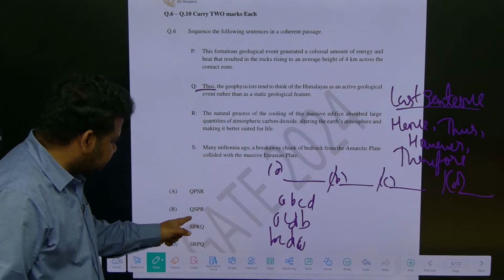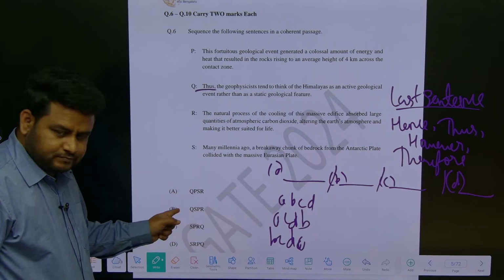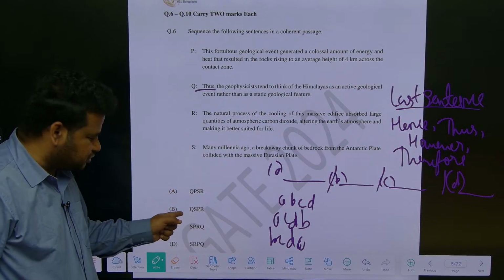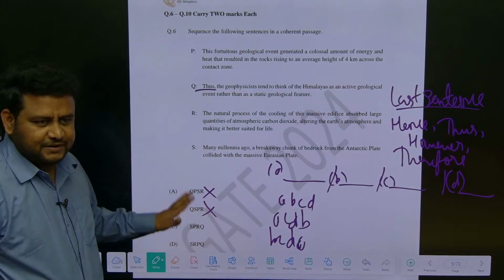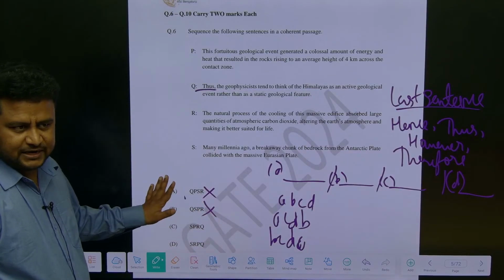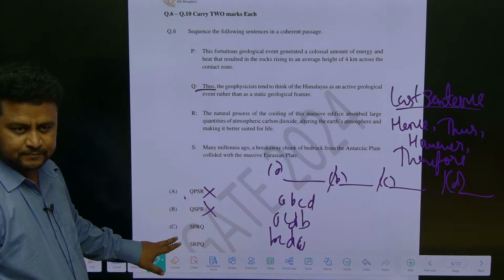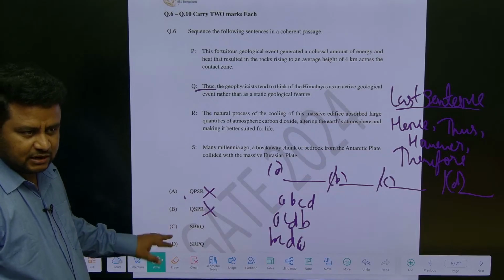Here it is coming as the first sentence in option A and option B, so those cannot be the answer. We eliminated them. Now one of these two should be the answer.